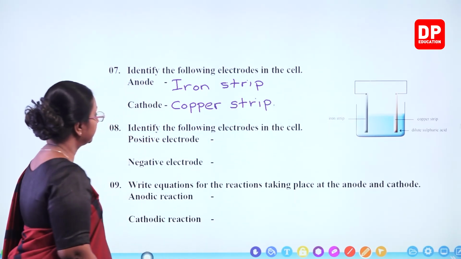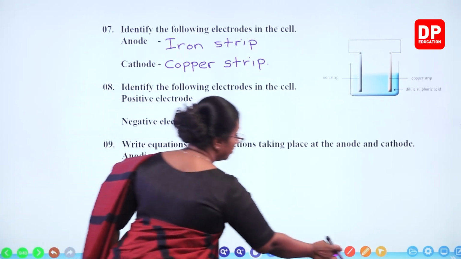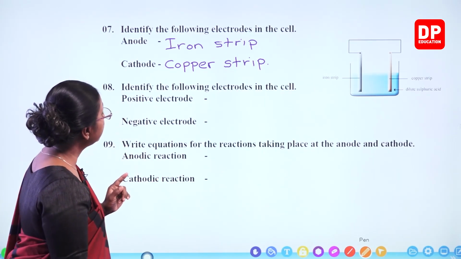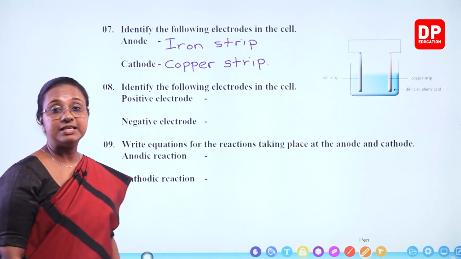Strip is the cathode. Then, if we are to identify the next one, part 8, identify the following electrodes in the cell. Positive electrode and negative electrode.